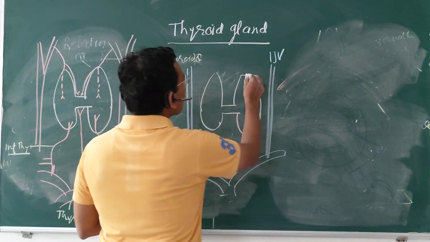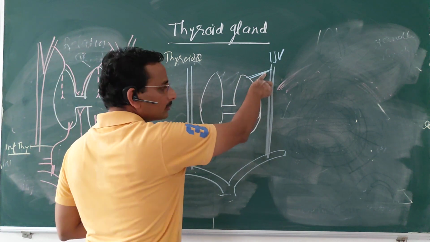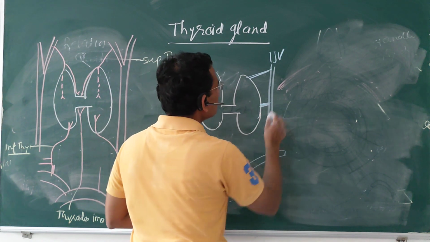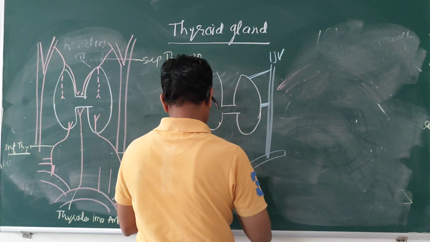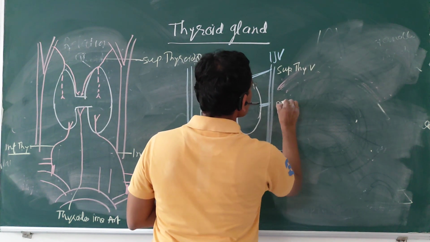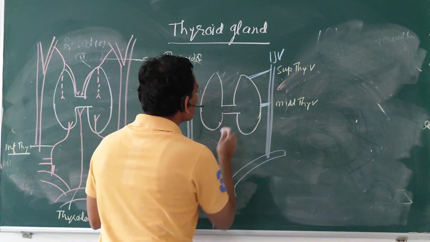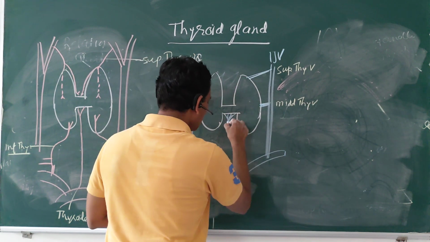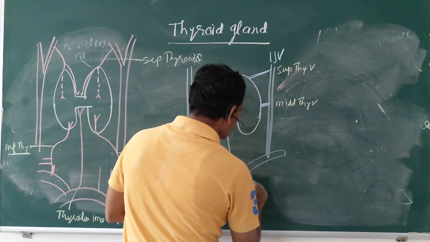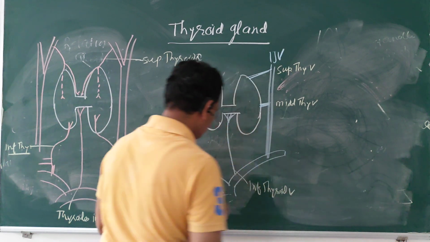The upper part is drained by the superior thyroid vein, the middle part by the middle thyroid vein, and the lower one from the isthmus forms a plexus, which drains into the left brachiocephalic vein, and this is called the inferior thyroid vein.